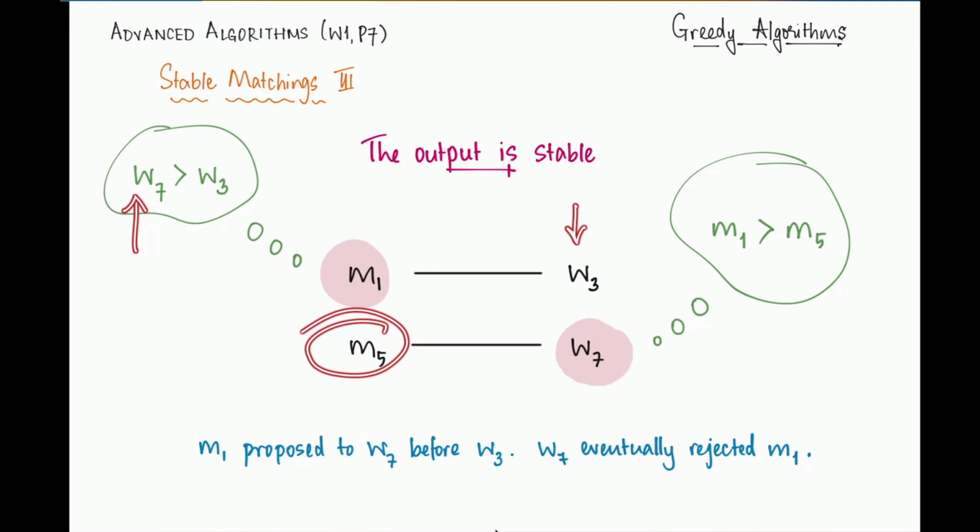But by proposing a blocking pair, we are saying that W7 prefers M1 over M5. That's simply a contradiction. It contradicts the behavior of the algorithm. It's not possible that both of them prefer each other over their matched partners, because of the nature of how the algorithm works, the mechanics of the algorithm.